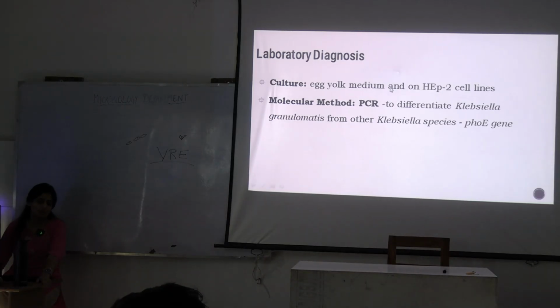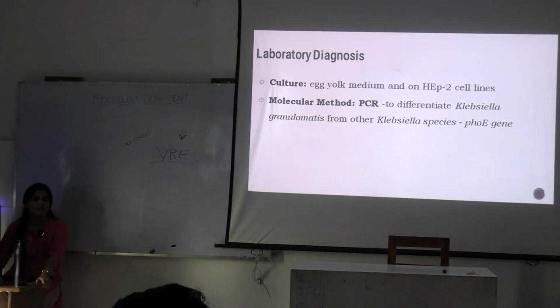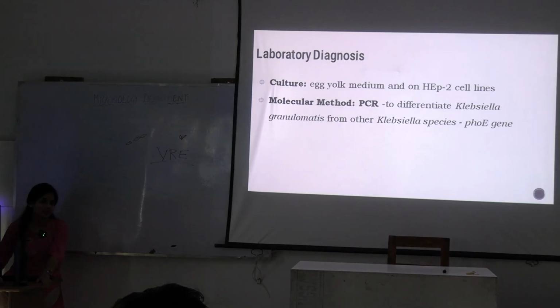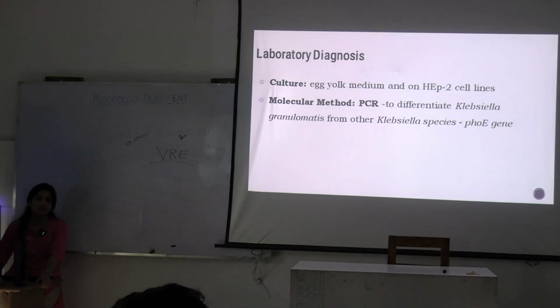So HeLa, what does HeLa stand for? HeLa stands for the abbreviation of the name of the lady who had the cervical cancer from where these cell lines were acquired. Okay, and it was done in an unethical way.